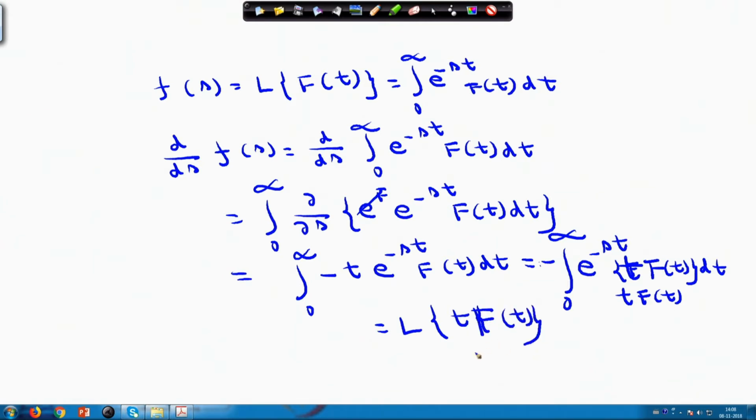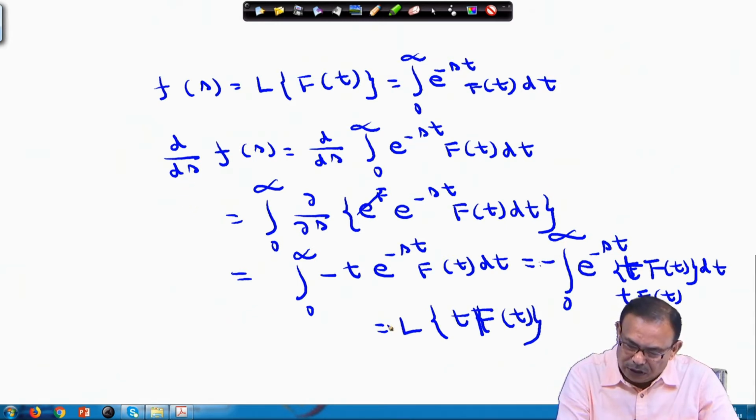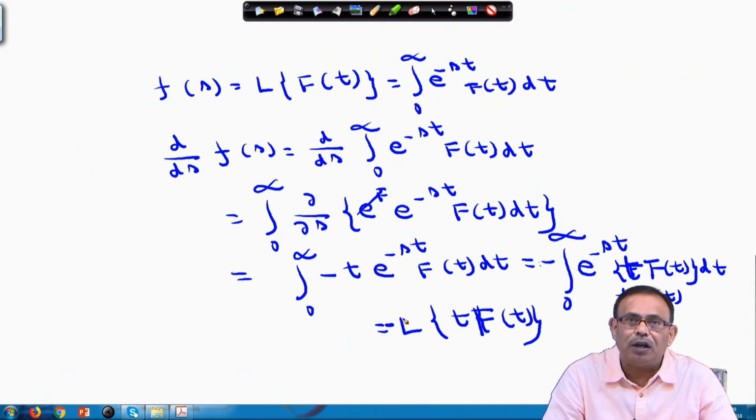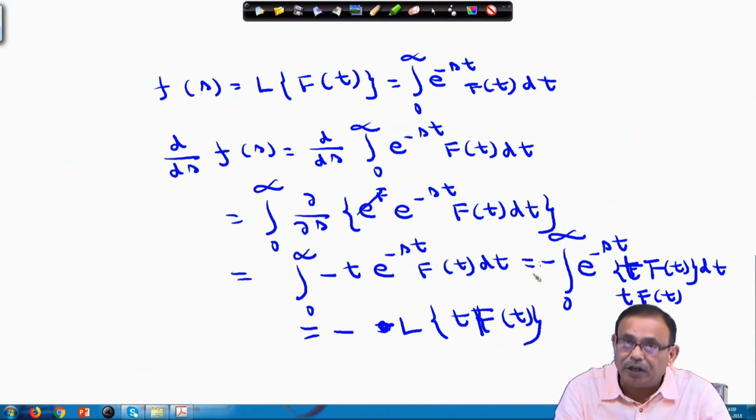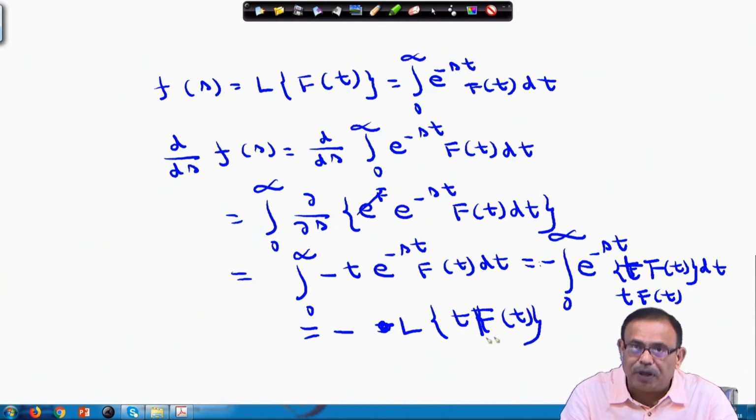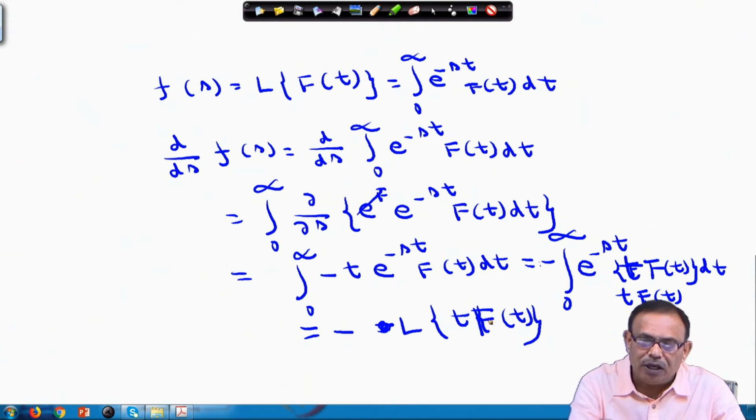So, this completes the proof that if I know that the Laplace transform of f(t) is F(s), then the Laplace transform of t f(t) is nothing but d/ds of F(s), sorry, one minus sign will come over here. I can write the Laplace transform of t f(t) equals minus d/ds of F(s), which is nothing but minus F dash s.